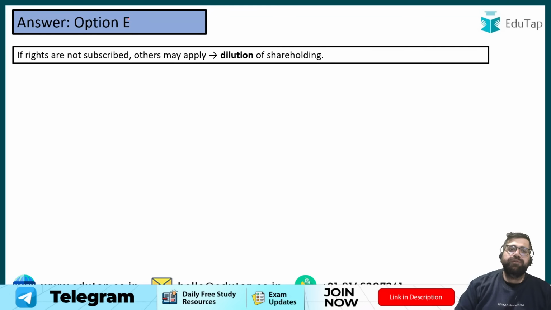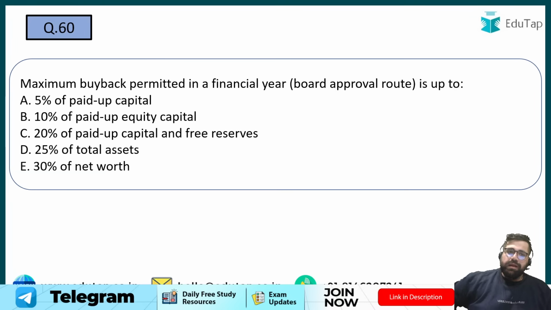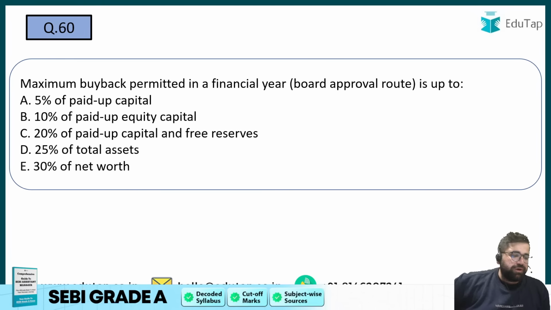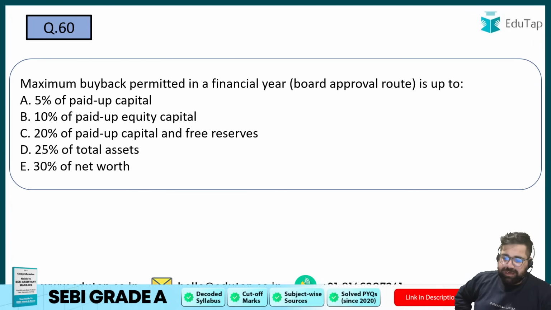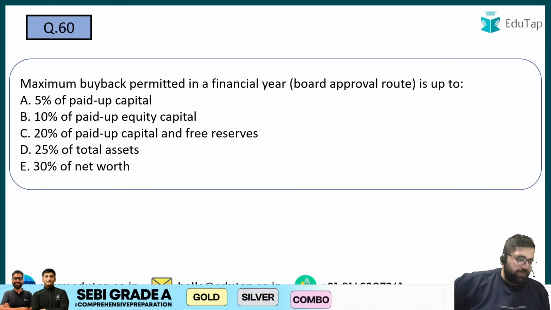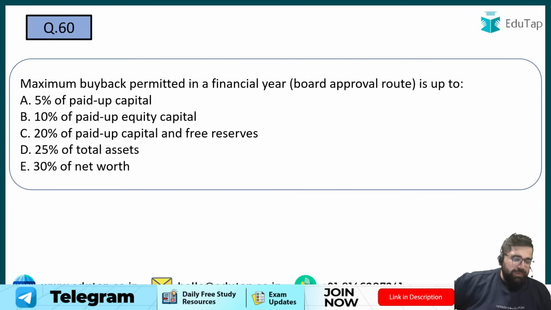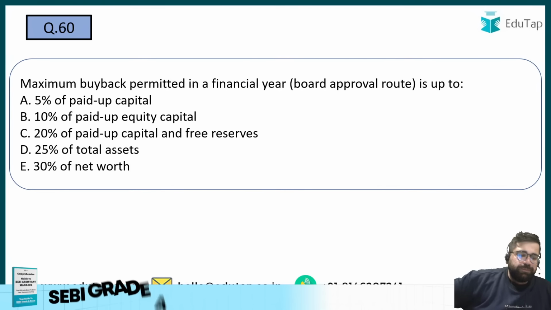Let's move forward to the last 40 questions. Maximum buyback permitted in a financial year through board approval route is up to what? Please let me know the correct answers in the chat box. All of you means all of you. Please try to answer this question. 60th. Maximum buyback permitted in a financial year by a board approval route is up to what?